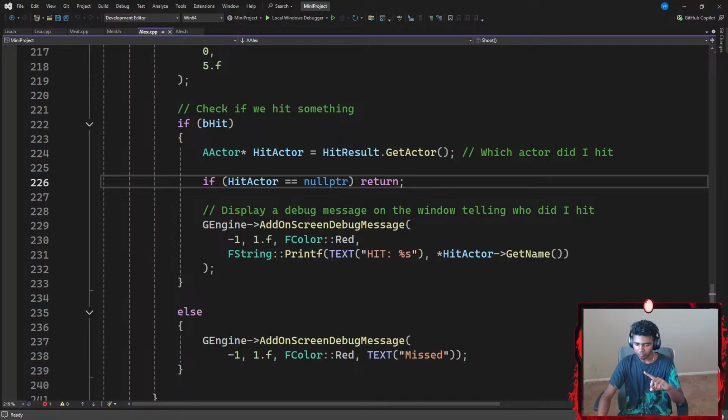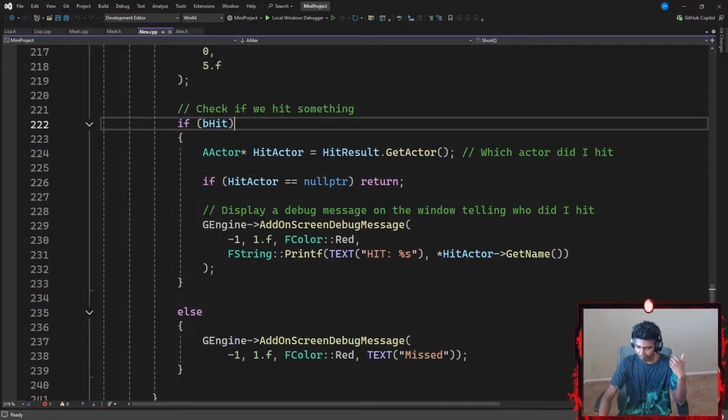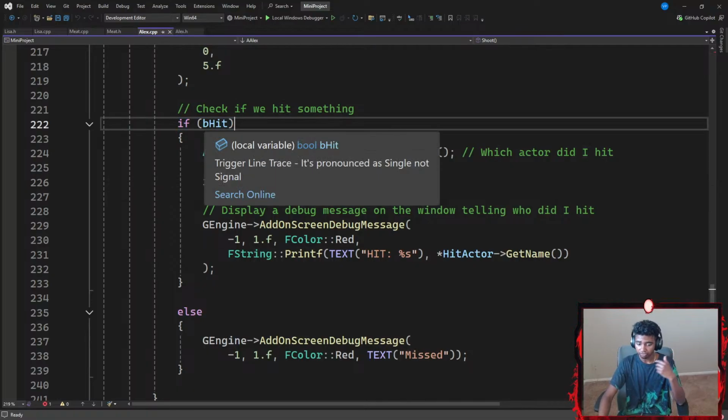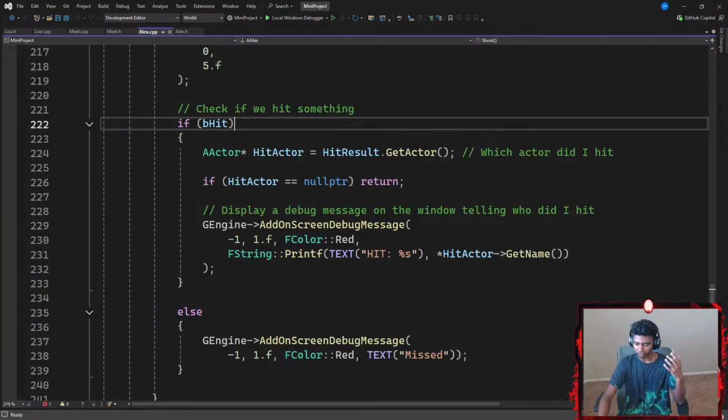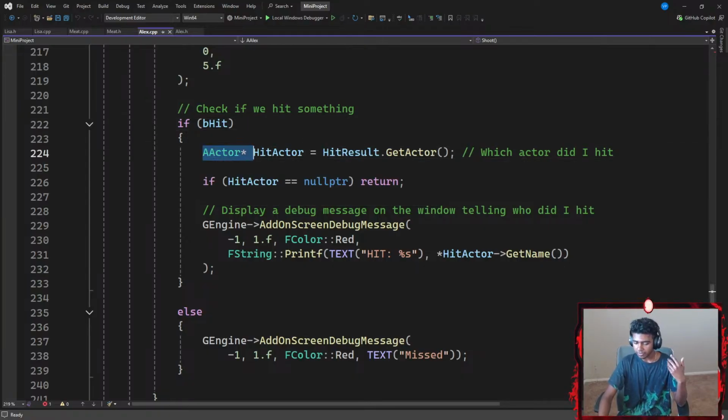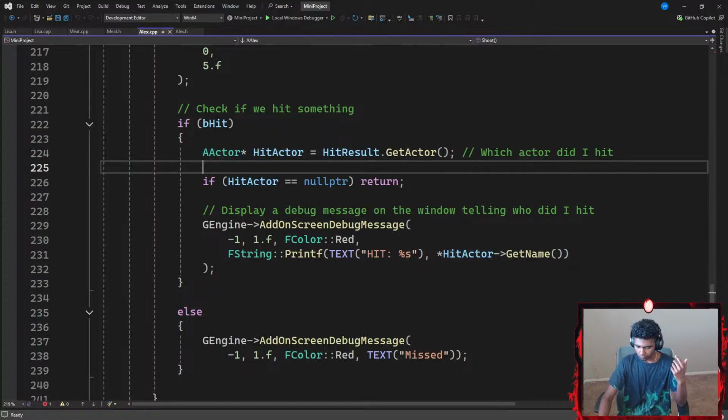to check if we hit something, we go with an if statement that says if the boolean of hit is set to true. If it is, an actor is going to be represented by a pointer called hit actor. The reason this is an actor is basically almost everything in our level is an actor besides myself, which is a character. So if I hit anything, I'm going to get what I hit.